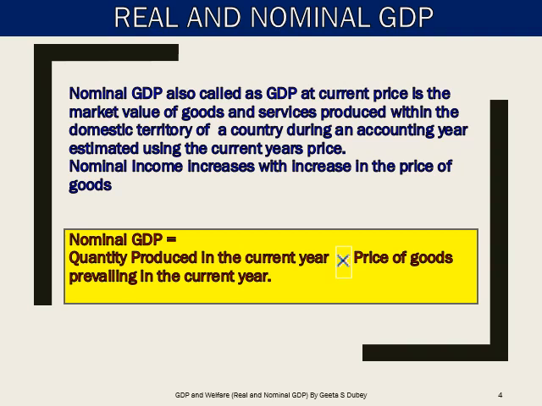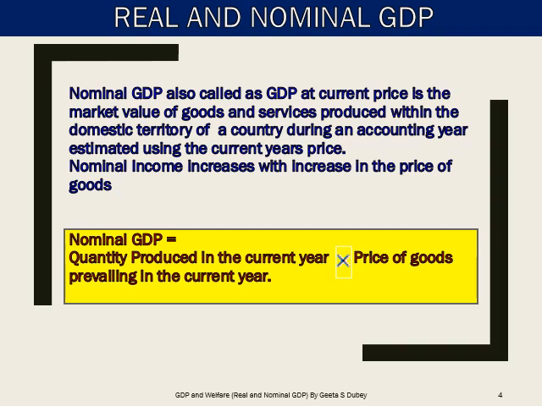So, we've seen real GDP is nothing but domestic income, that is GDP, but the value of it is calculated on the basis of prices of the goods prevailing in the base year's time. So, what is nominal income? Nominal income or nominal GDP, also called GDP at current prices. It is the market value of all goods and services produced within the domestic territory of a country during an accounting year, estimated using the current year's price.